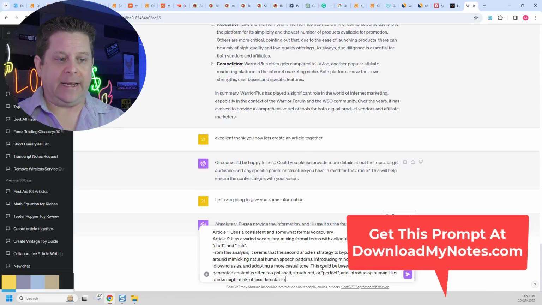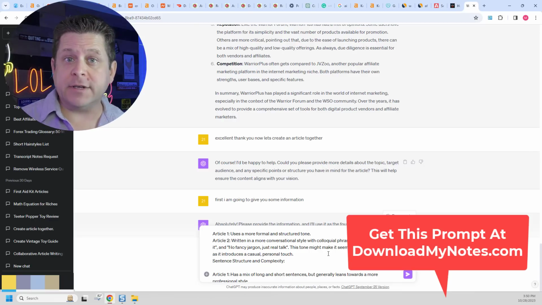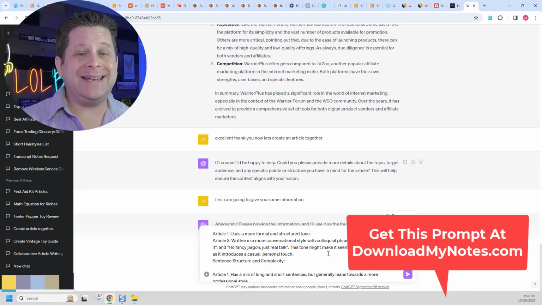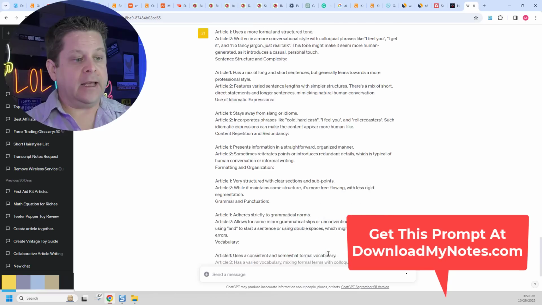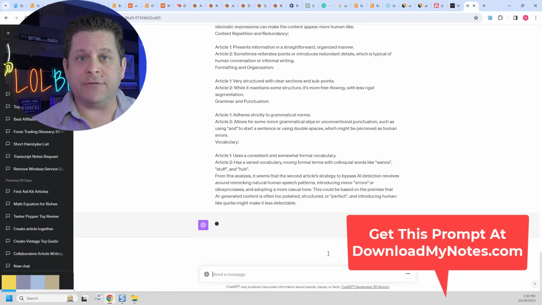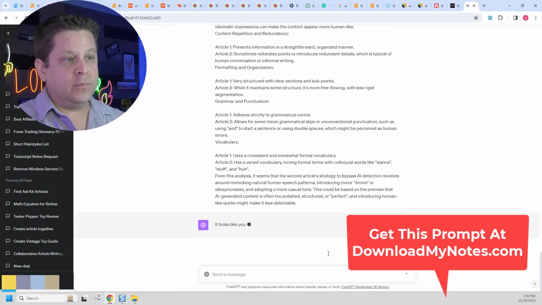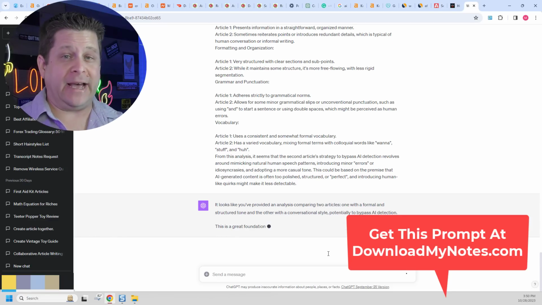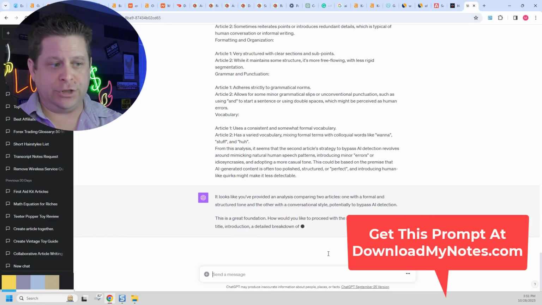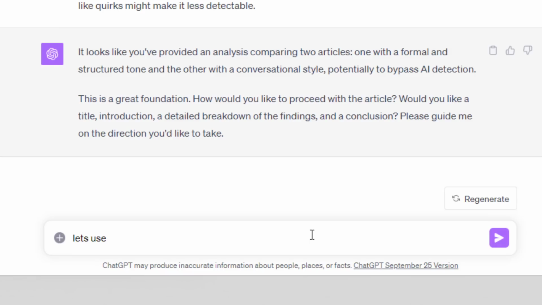Now, the information that I am going to paste is a comparison that I had ChatGPT do on an article that did not pass AI detection and the same article that did pass AI detection. It came up with a list of differences between the two articles that I can paste in here and say, okay, here are two different scenarios and different types of articles. One being the one that didn't pass, two being the one that did pass. Obviously, we want to pass AI detection, so we're going to put in number 2 here. Let's use article 2, like that.